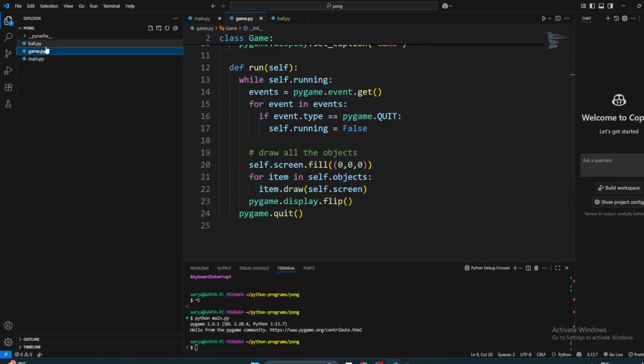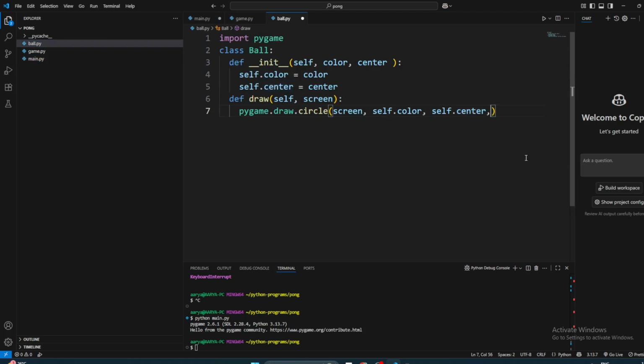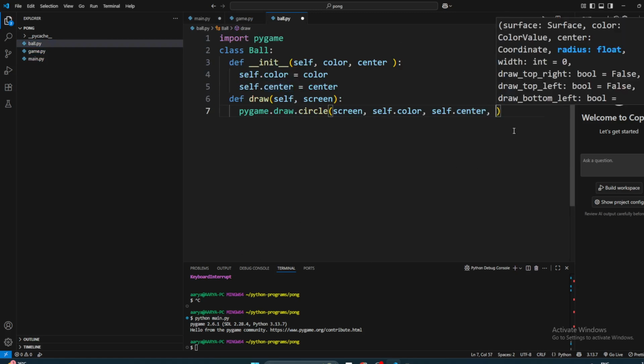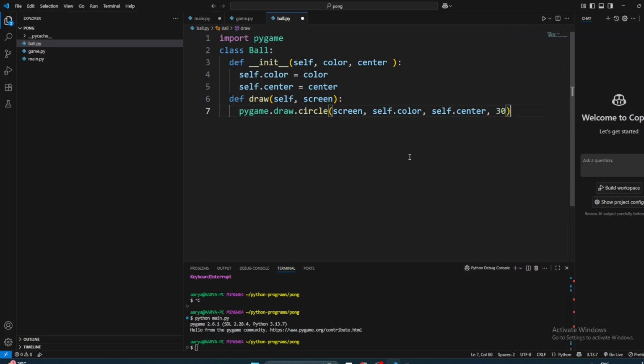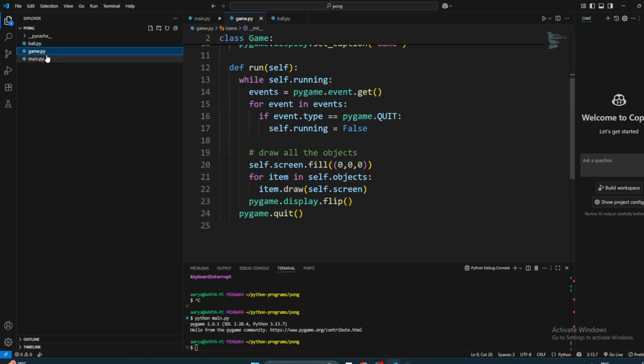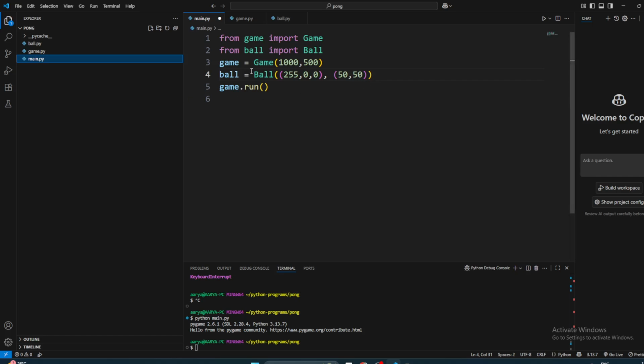So let's add self.radius. We can give the radius a fixed value, like let's say every ball has a fixed radius of 20 or 30. Every ball is going to be the same size. The first ball we can call ball 1. So we're going to have two balls, and we can have another one somewhere else, ball 2, at 150 and 150.